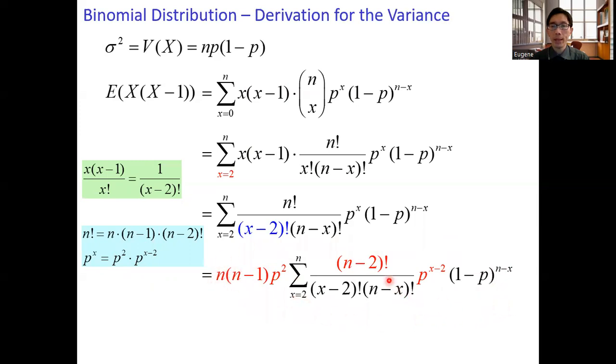Next, express the term n minus x as n minus 2 minus x minus 2. So the term x minus 2 appears in the denominator as well as the exponent in the last factor.